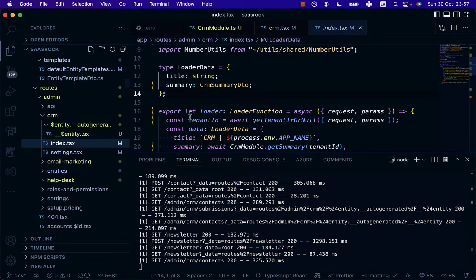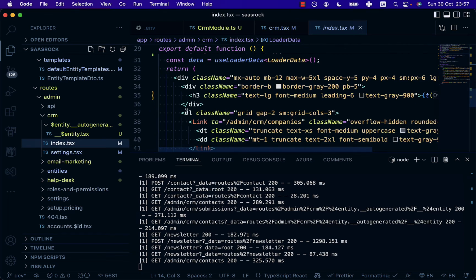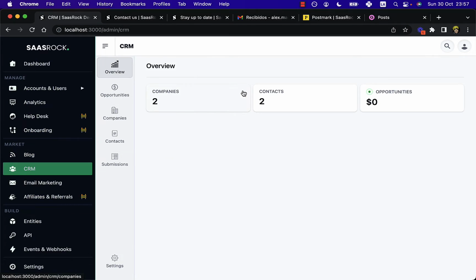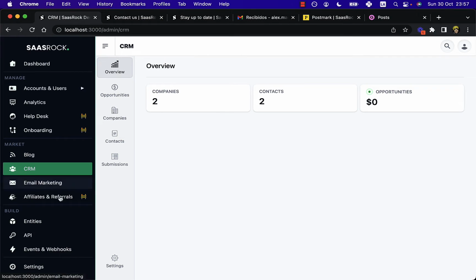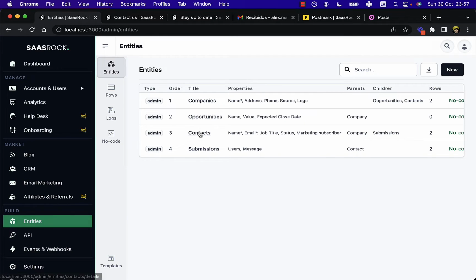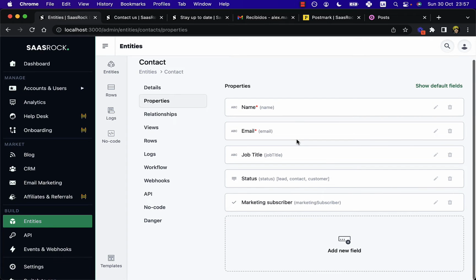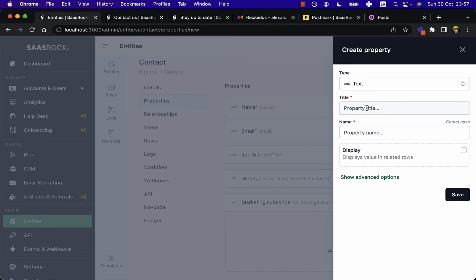And it just renders on the index the overview, which is this one, the summary of all companies, contacts, and opportunities. So that's for the CRM release. As you can see, CRM uses entirely the entity builder. So the benefit is that you can go to the contacts property, entity, and create another property like score.